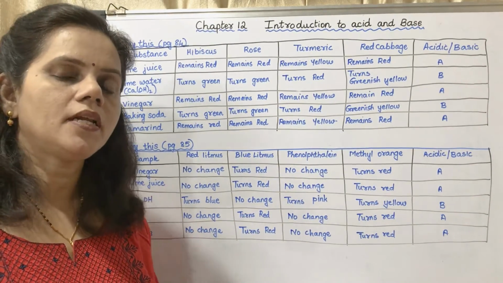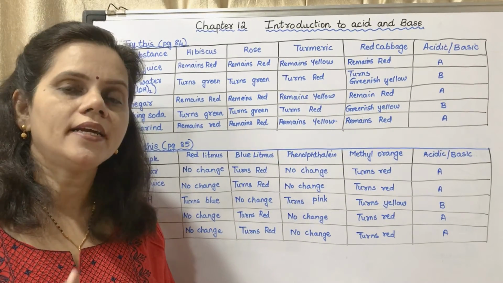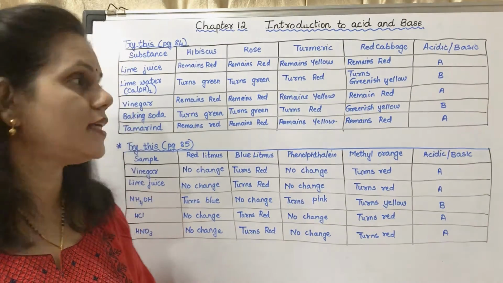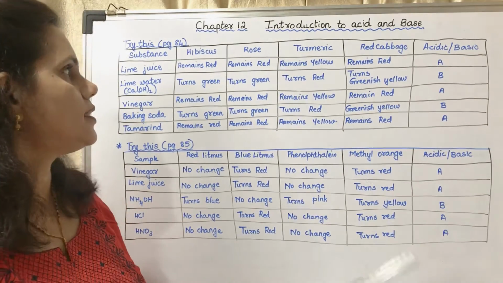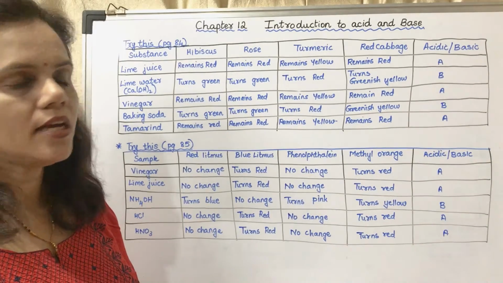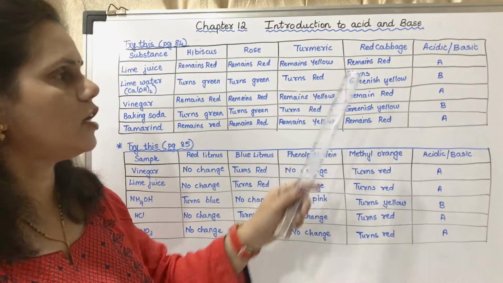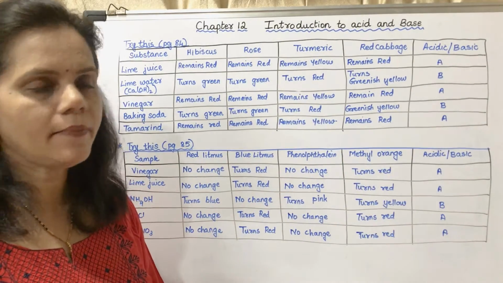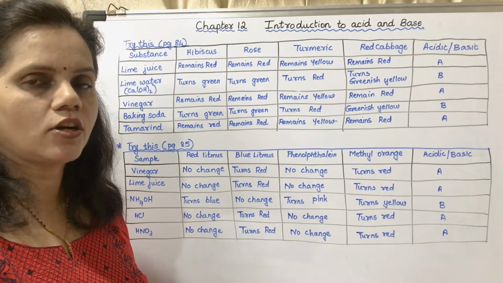Now in the other table you had studied the colors of these extracts in acidic conditions and in basic conditions. Hibiscus is red under acidic conditions and green under basic conditions. So here it remains red, this also remains red, this remains yellow and this remains red. That means it is acidic. Now to lime water. Lime water means calcium hydroxide, chuna.